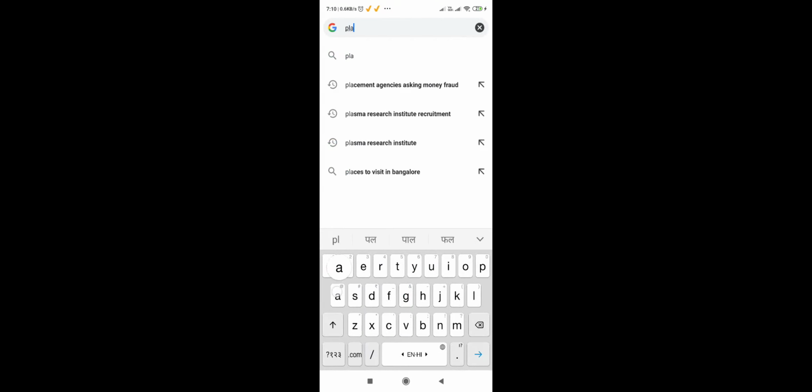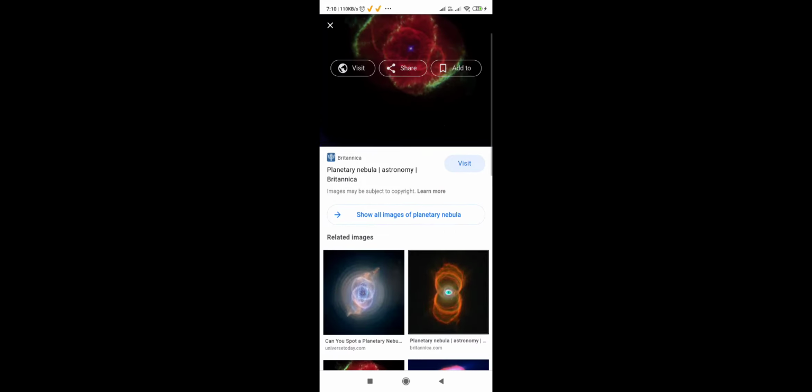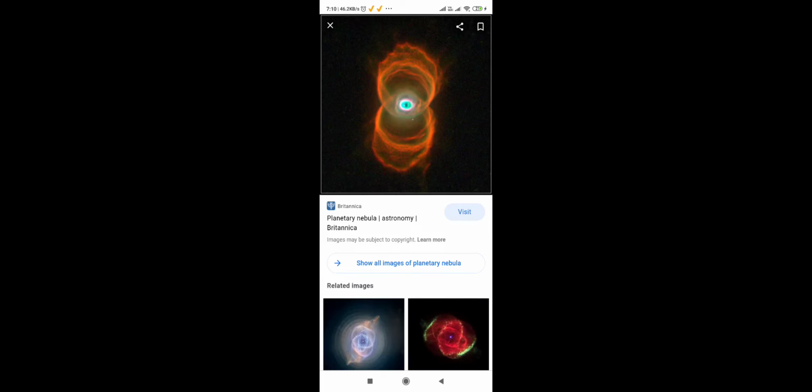Planetary nebula's picture you can see, and they are beautiful actually, I'll tell you. See, these are the planetary nebulas, or like this one. This is where stars have formed, they have died out, and they are throwing out their outer layer.